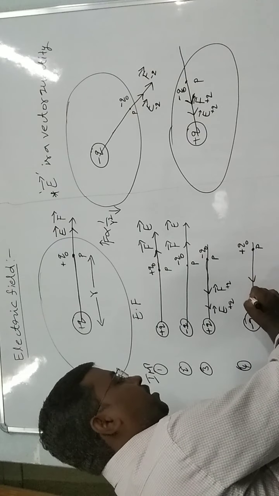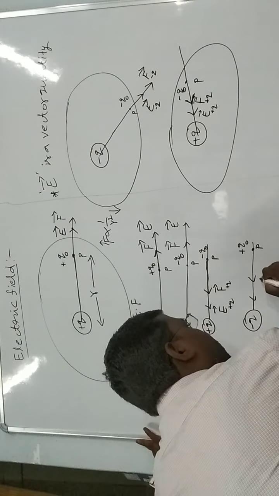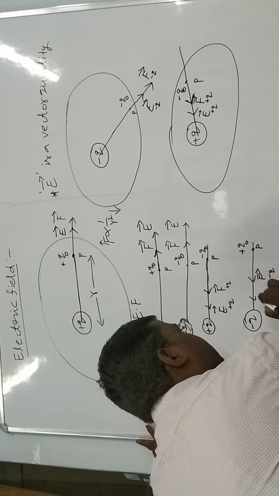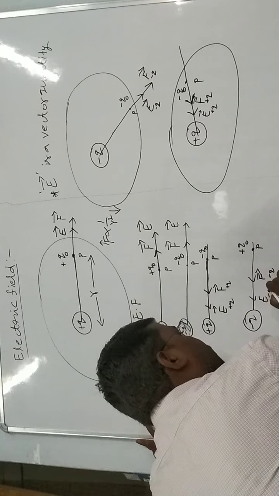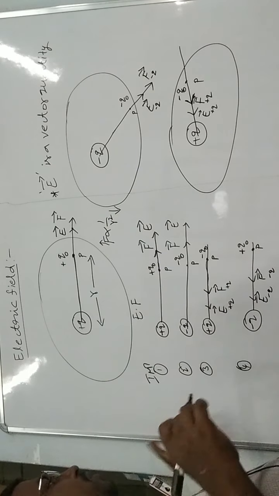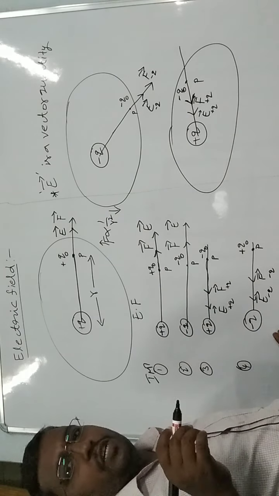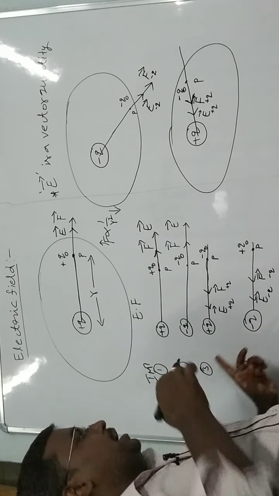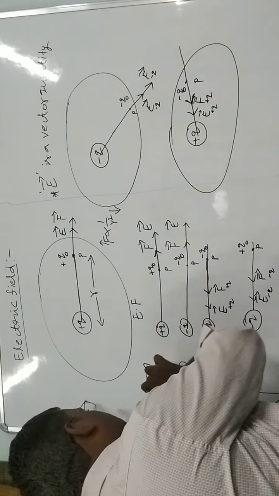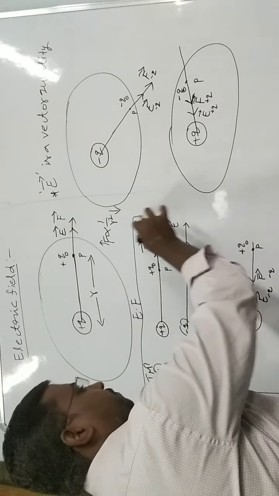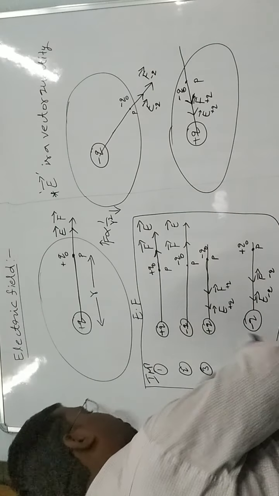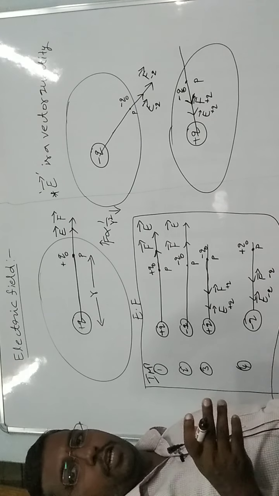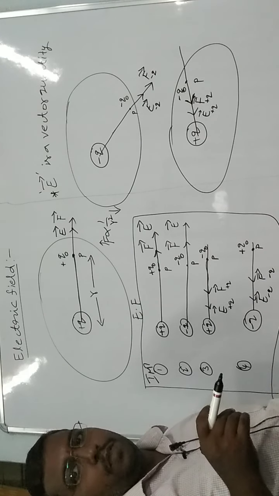Then similarly we take F minus Q and E minus Q. These are the four situations created for the direction of force and electric field. These are very important in objective problems, mainly in JEE and NEET. Okay, thank you.